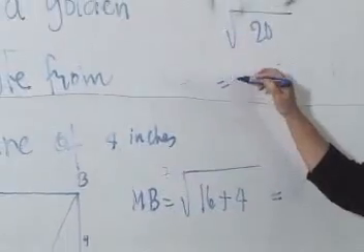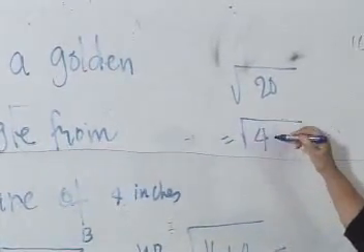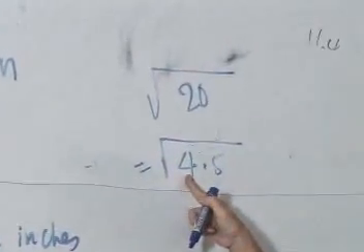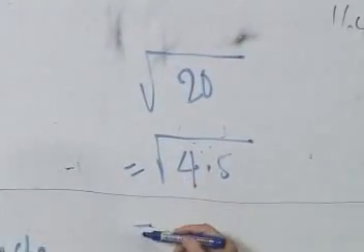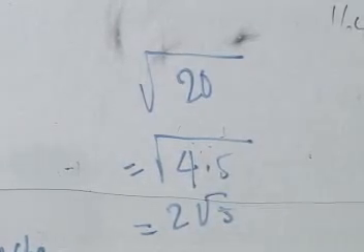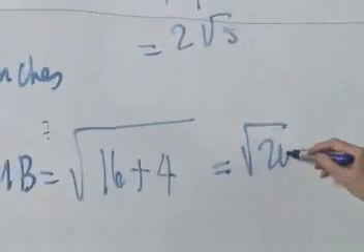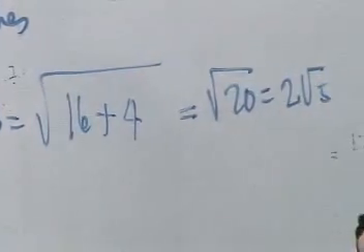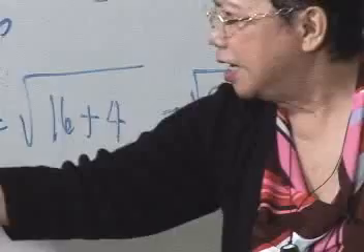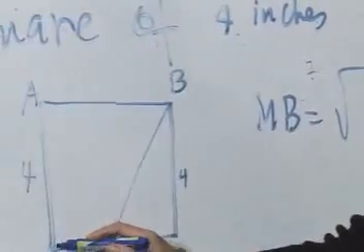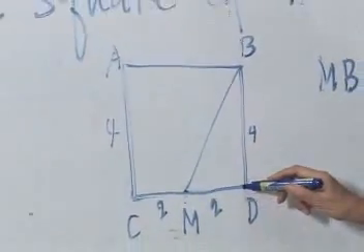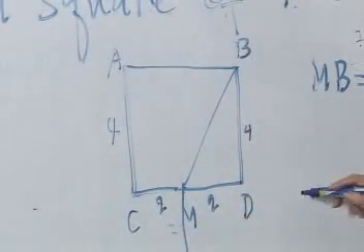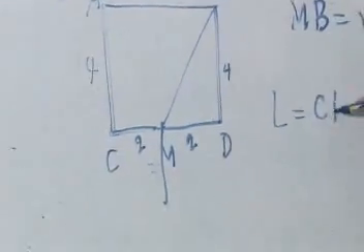we can write 20 as 4 times 5. And 4 is a perfect square. What is the square root of 4? 2. That is 2 square root of 5. So the square root of 20 is 2 square root of 5. That is MB. Now, the golden rectangle has the same width, but the length is this one, CM